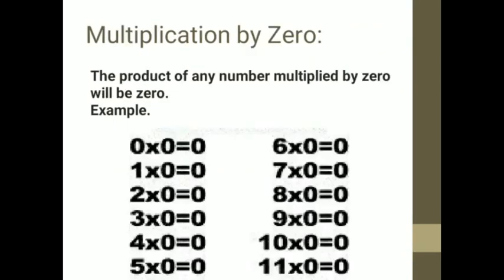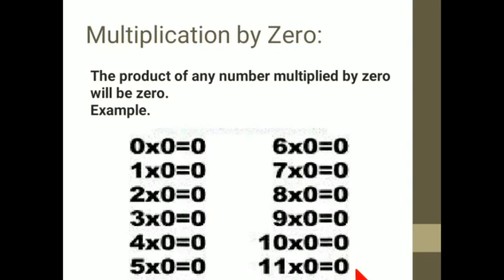Let us have a look at multiplication by 0. The product of any number multiplied by 0 will be 0. Any number when you multiply with 0, you can see the example given there. After multiplication, the product you are going to get is 0.